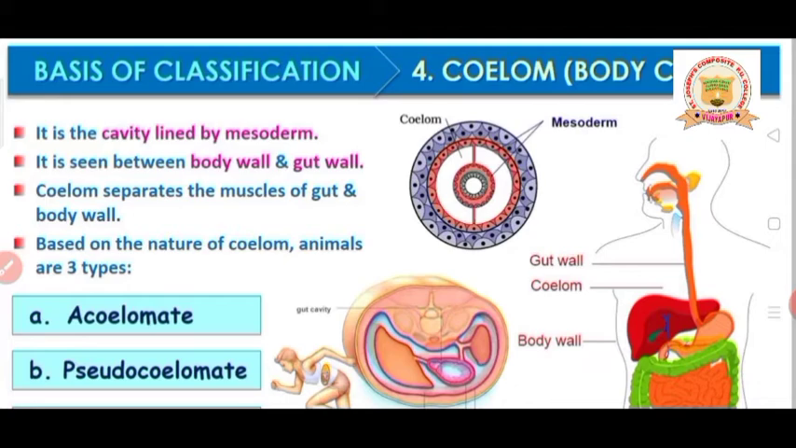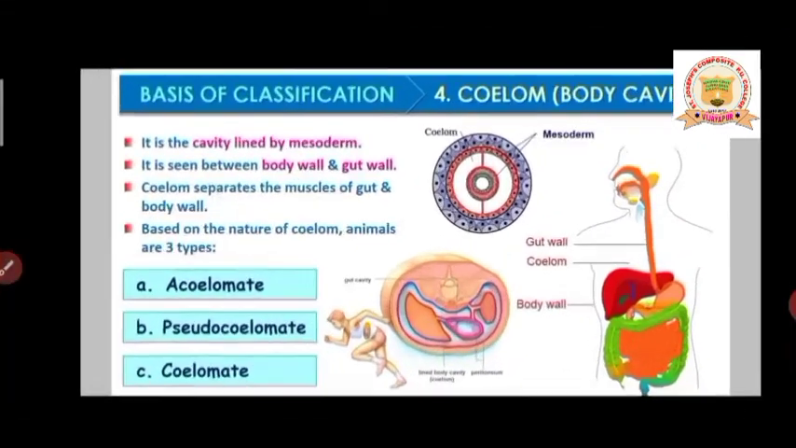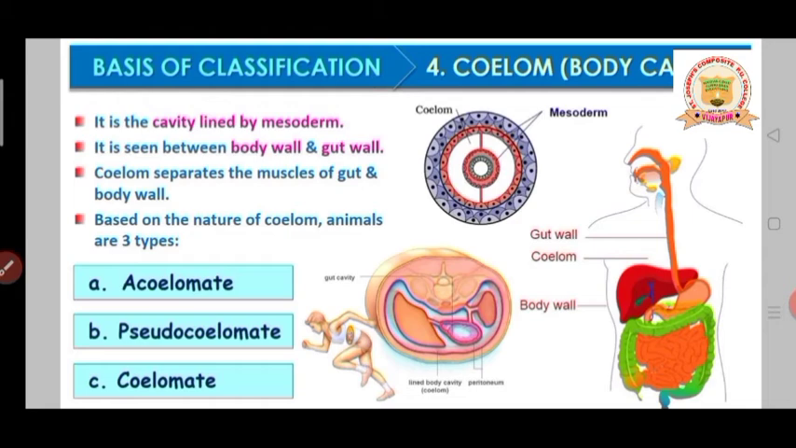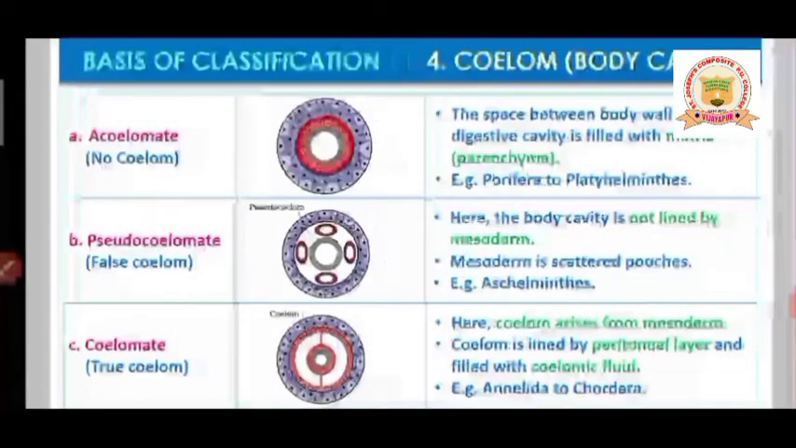Based on the nature of coelom, whether the coelom is present or not, there are mainly three types of animals: acoelomate animals, pseudocoelomate animals, and coelomate animals. So students, based on the presence and absence of this coelom, there are these three types of animals. Now here you can observe the types of coeloms. Acoelomate, where no coelom is present.